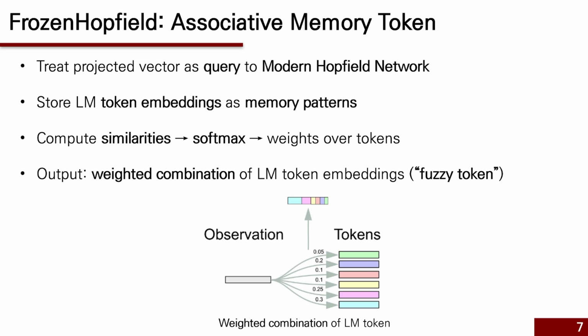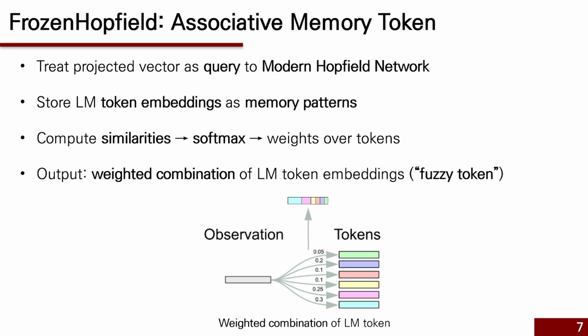Next, we treat the projected observation as a query and feed it into a modern Hopfield network. Inside this network, we store all the token embeddings from the pre-trained language model. You can think of them as a reference table, like a dictionary of all the tokens the model understands. The Hopfield network compares our query to all of these stored embeddings.